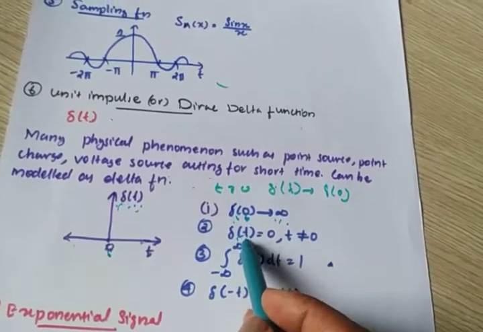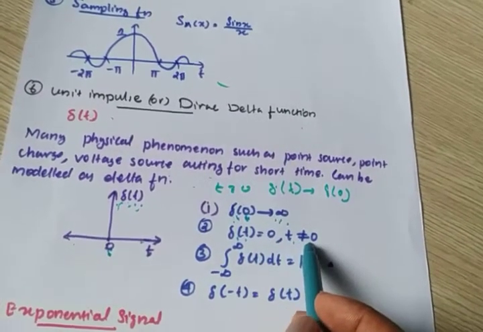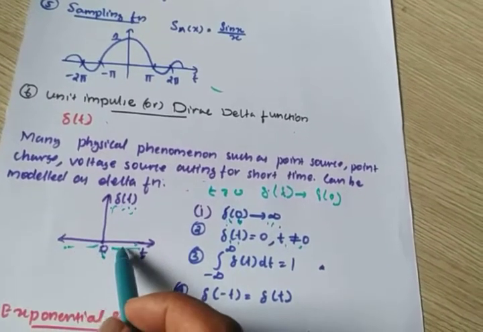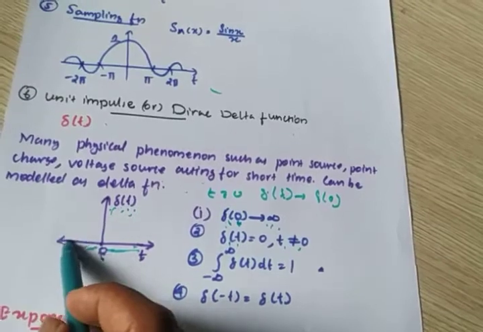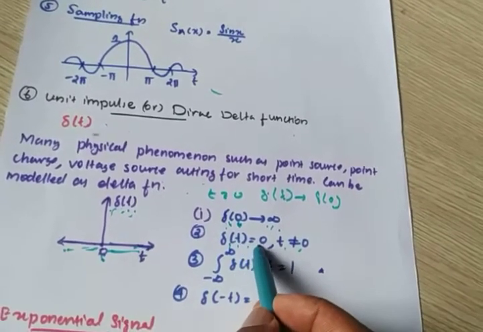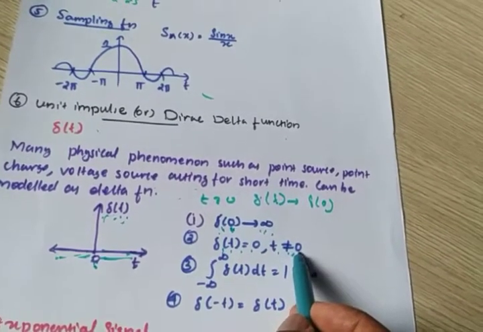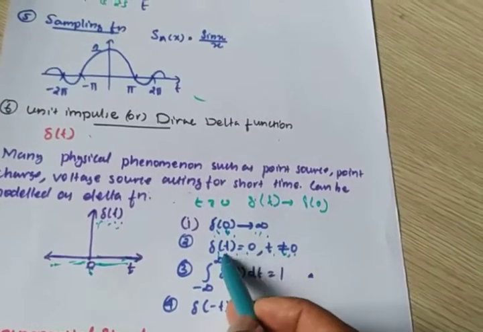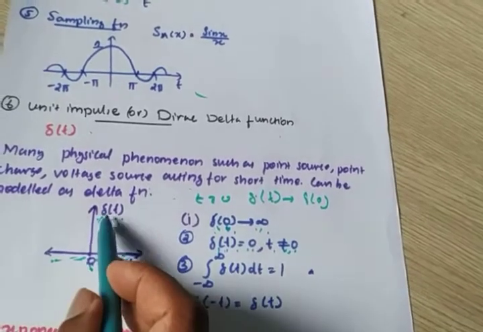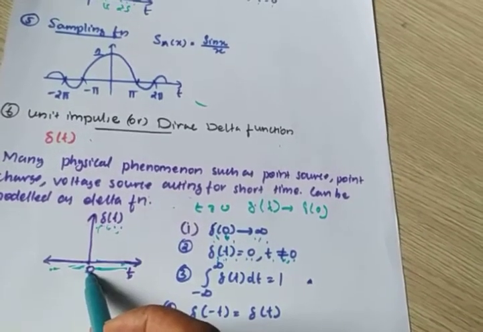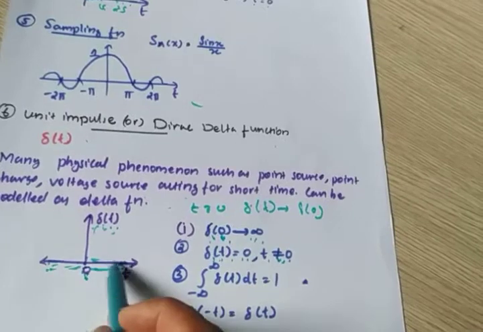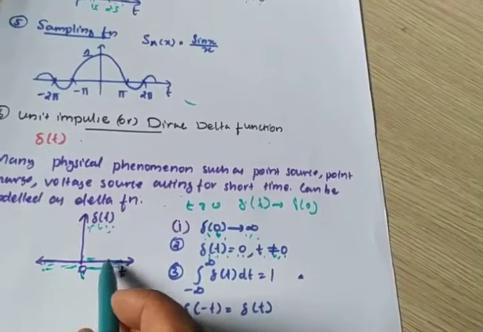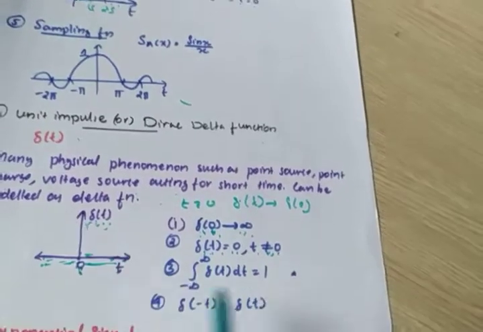What happens to del of t at time t not equal to 0? T not equal to 0 means this section and this section, above and below 0, where the amplitude is 0. That's why del of t is 0 for t not equal to 0. At t equal to 0, amplitude is infinite. At t not equal to 0, amplitude is 0. That means this signal exists only at time t equal to 0. For all other values of time, amplitude is 0.